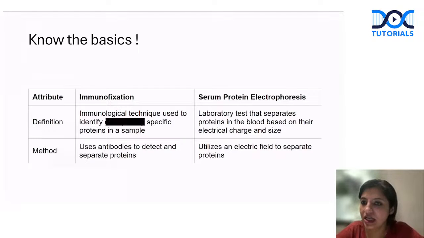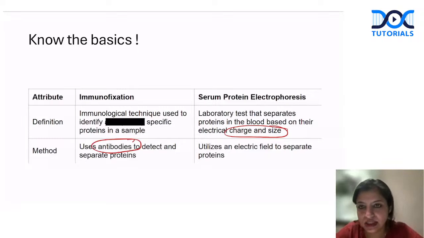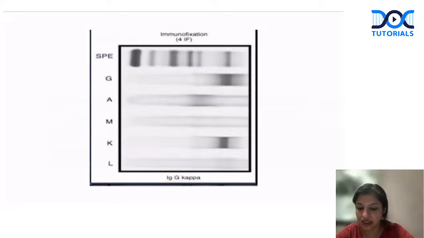Okay. Now know the basics, which are very simple. Remember, in electrophoresis, you separate on the basis of size and charge. And in immunofixation, basically, I put antibodies to separate out proteins. So that's the basic difference. Quantification is usually done by densitometer on the serum protein electrophoresis. So that is one thing that everybody has to be very clear about. Now let's look at the spot diagnosis. Who will answer this question? Let me see how many of you can answer this quickly.